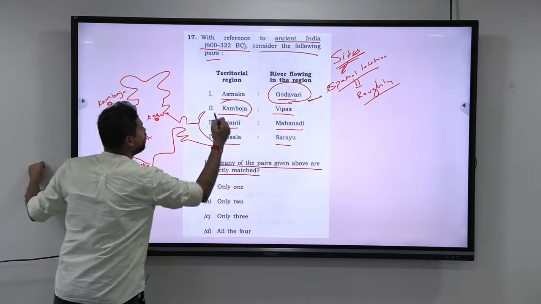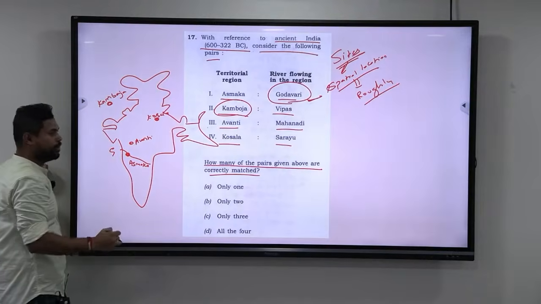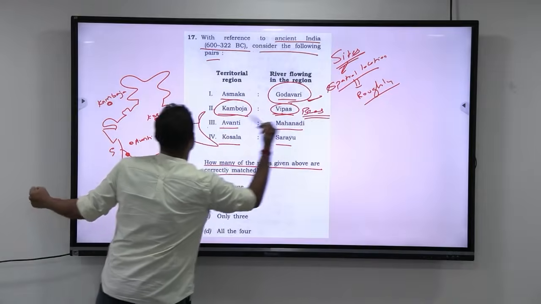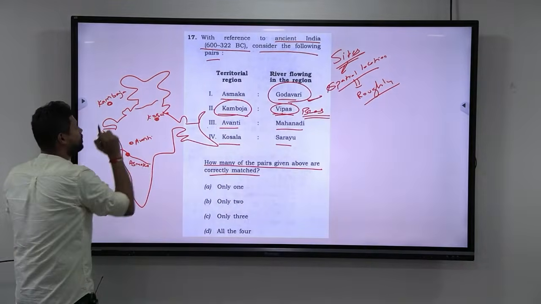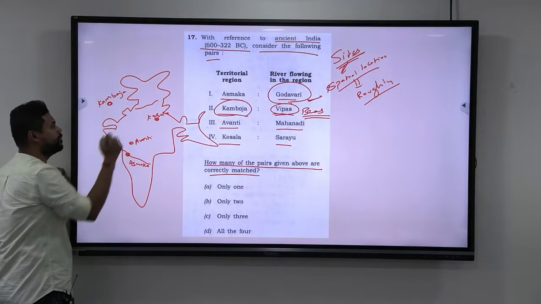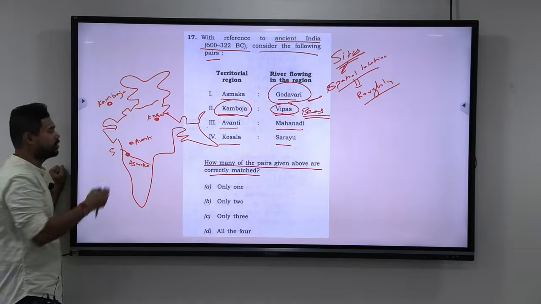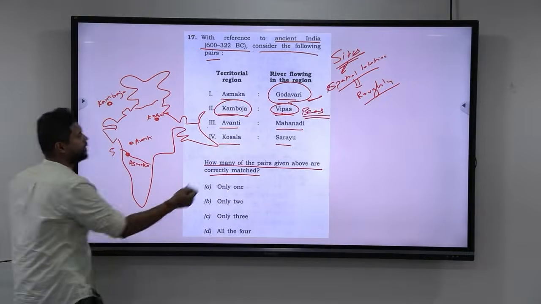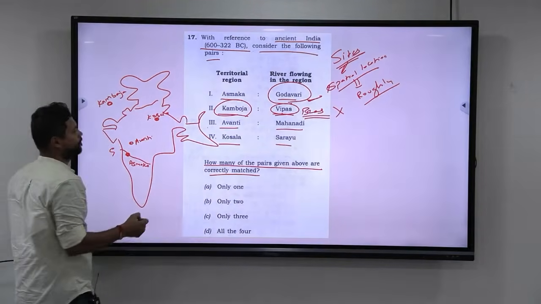Next, if you take Kamboja, Kamboja is in northwest India, whereas Vipas means Beas. Remember Ravi and Beas? So Beas is somewhere here. Here is Kamboja, here is Beas. Both are poles apart. So these two cannot be correct. So Kamboja is wrong.